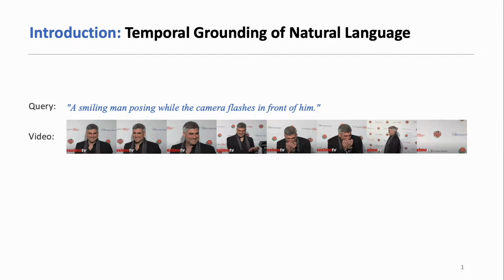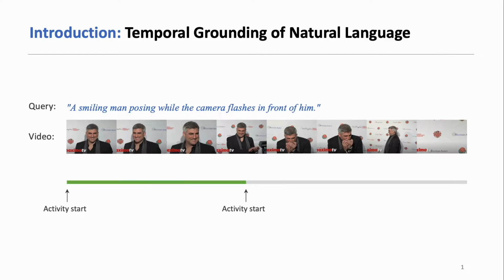We specifically focus on the temporal grounding task. In this task, given a sentence as the description, the goal is to localize the temporal start and end of this sentence from an untrimmed video. For example, given the query, a smiling man posing while the camera flashes in front of him, our task is to identify when this activity starts and ends in this video.